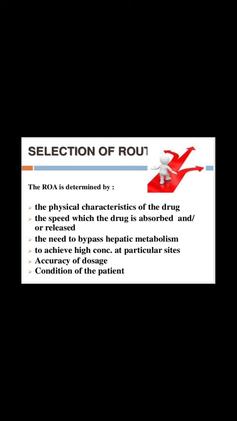Then the speed at which the drug is absorbed and or released, and how much need there is to bypass hepatic metabolism. Then achieving higher concentration at particular sites or not, accuracy of dosage, and condition of the patient, which is the most important parameter.